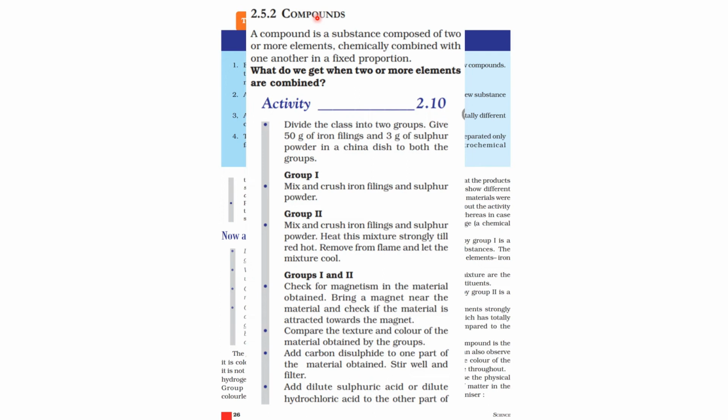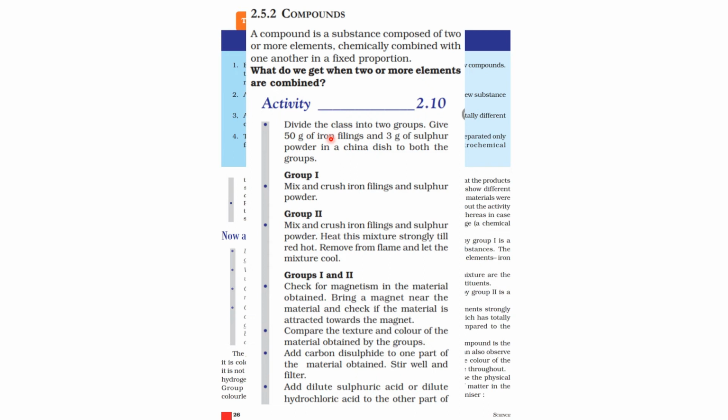Compounds. A compound is a substance composed of two or more elements, chemically combined with one another in a fixed proportion. What do we get when two or more elements are combined? That's activity 2.10. So here is a method for separating a mixture of iron filings and sulfur powder and check for magnetism in the material obtained.